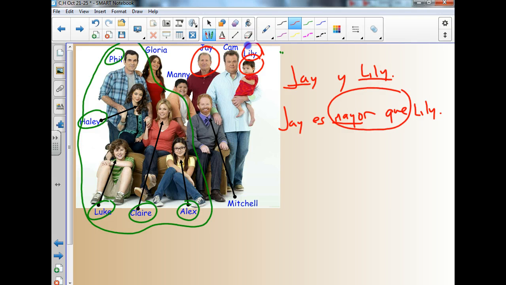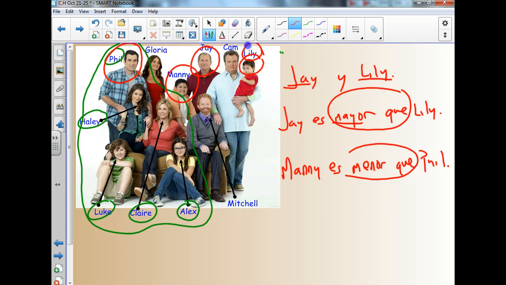Let's say we want to compare, let's go to Manny, and we want to compare Manny with Phil. And we say Manny es menor que Phil. So tenemos otra vez this construction, menor que. The difference here is that we use menor for younger. But this que, this little word here is an important word. It means what, but in this case it also means that. And it's almost always used for your that, like I think that he is smart, right? Mayor que, menor que.